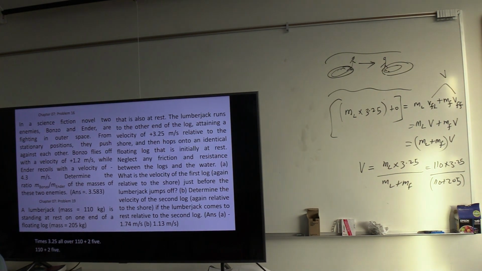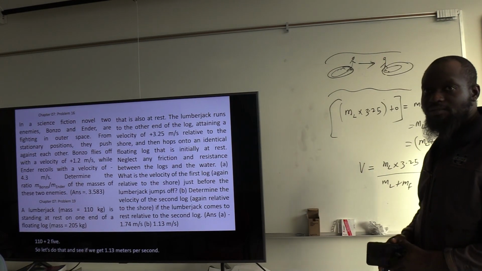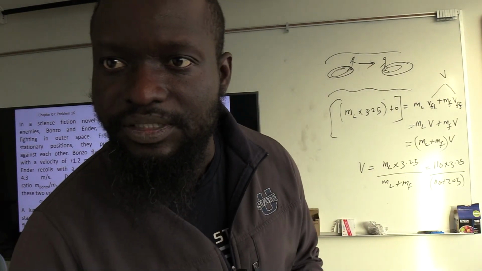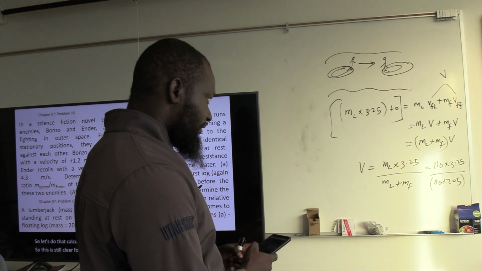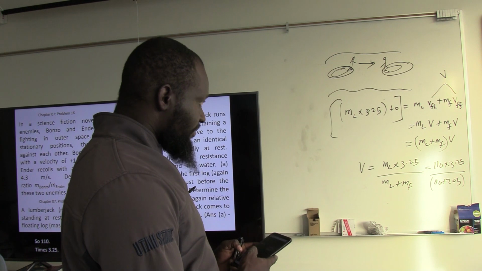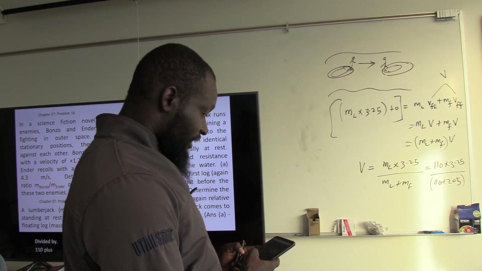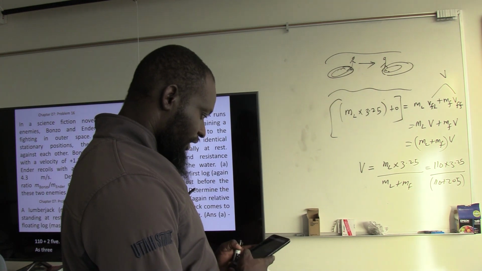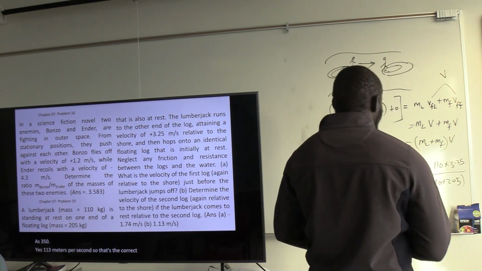Let's do that calculation and see if we get 1.13 meters per second. 110 times 3.25 divided by 110 plus 205, that's 315. Yes, 1.13 meters per second. So that's the correct answer.